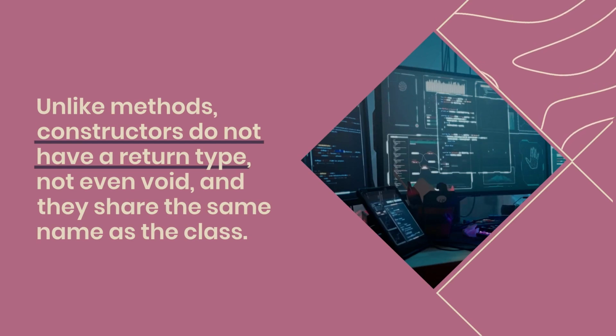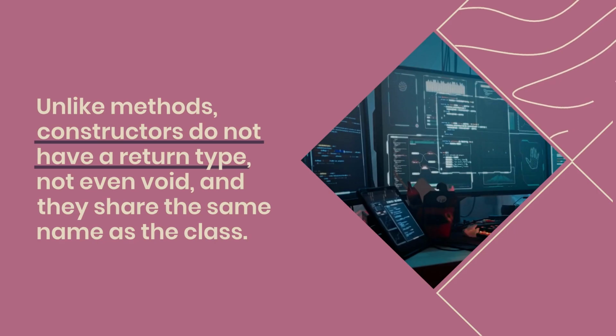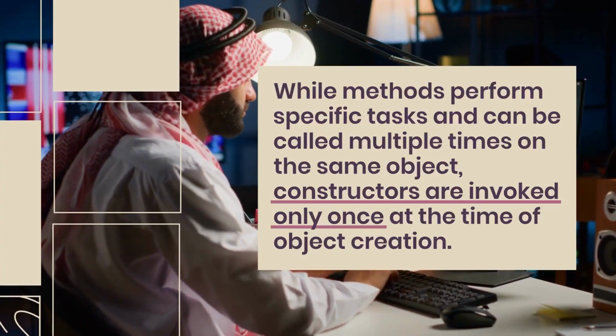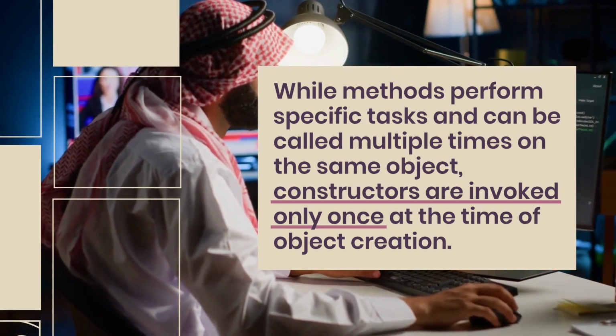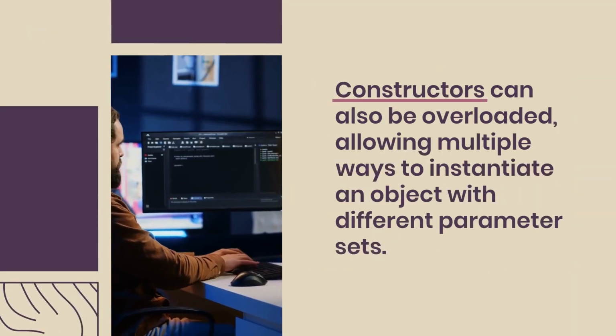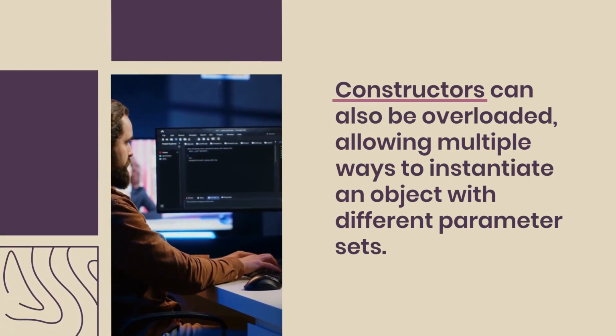Unlike methods, constructors do not have a return type, not even void, and they share the same name as the class. While methods perform specific tasks and can be called multiple times on the same object, constructors are invoked only once at the time of object creation. Constructors can also be overloaded, allowing multiple ways to instantiate an object with different parameter sets.